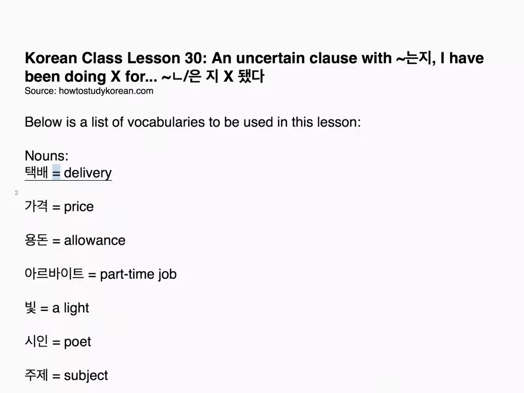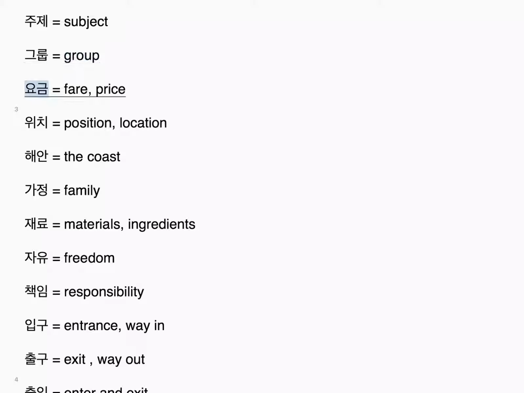Below is a list of vocabulary to be used in this lesson. Nouns. 택배 = delivery, 가격 = price, 용돈 = allowance, 아르바이트 = part-time job, 빛 = a light, 시인 = poet, 주제 = subject, 그룹 = group, 요금 = fare, price. 위치 position, location. 해안 the coast. 가정 family. 재료 materials, ingredients. 자유 = freedom, 책임 = responsibility, 입구 = entrance, way in. 출구 exit, way out.